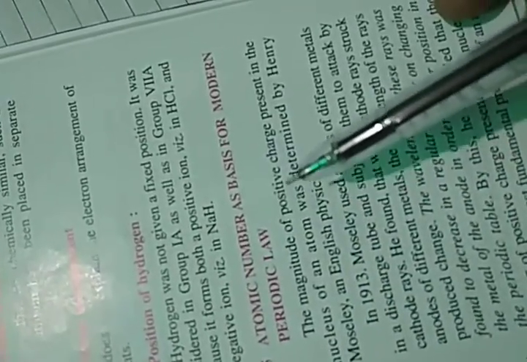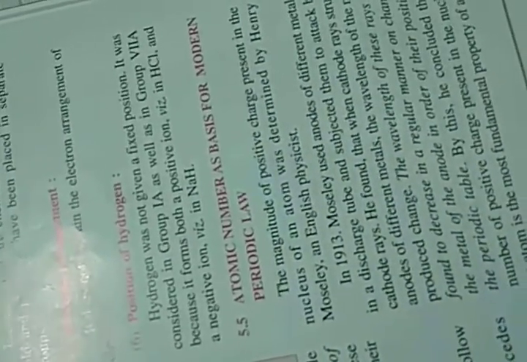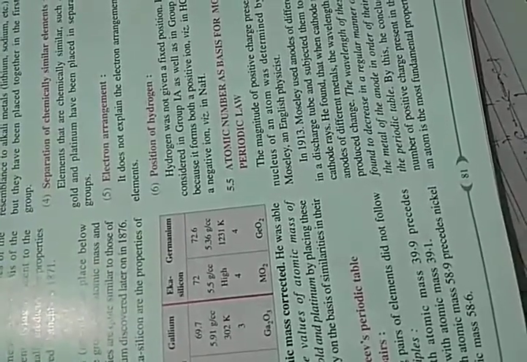So he thought that the magnitude of positive charge present in the nucleus, meaning the number of protons, never changes. Then why should the atomic number not be taken as the basic unit? In isotopes the mass number changes, but the atomic number never changes. So instead of atomic mass, he chose the atomic number.